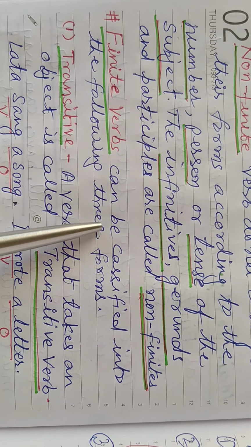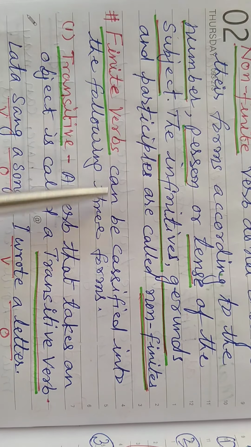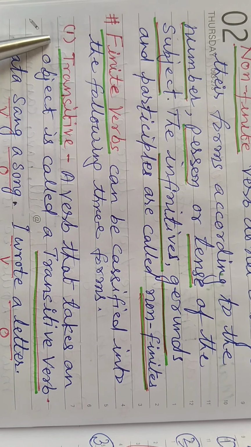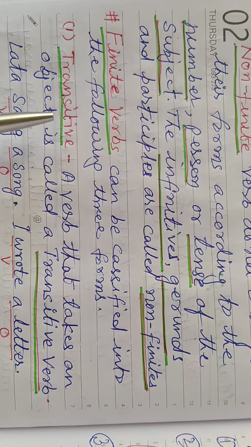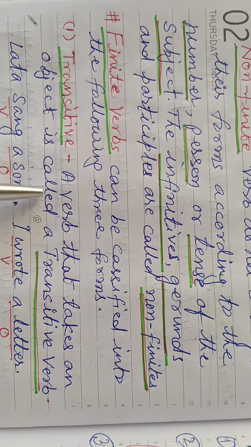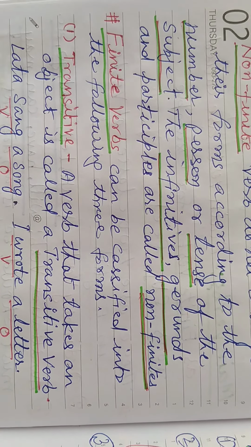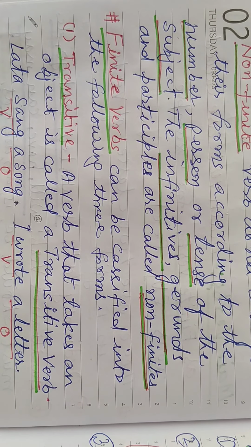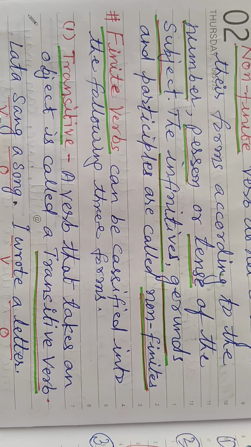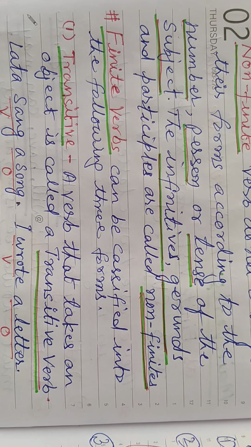Finite verbs can be classified into the following three forms. First one is transitive. A verb that takes an object is called a transitive verb. For example, "Lata sang a song." Sang is the verb and a song is the object.